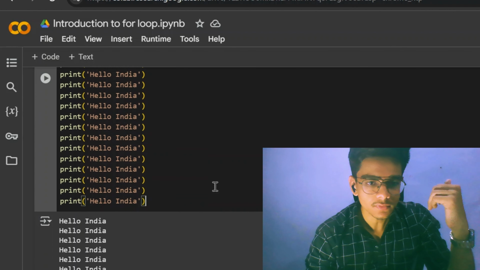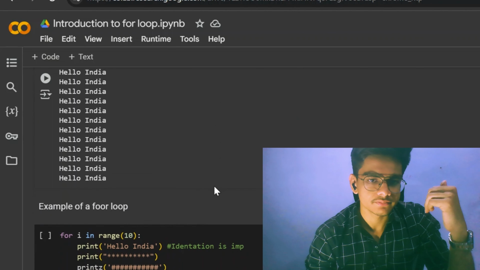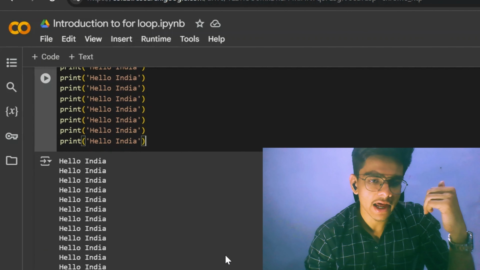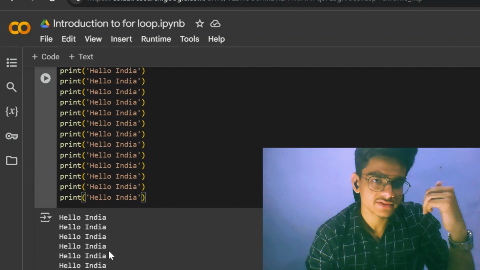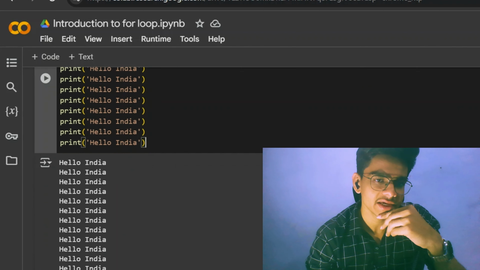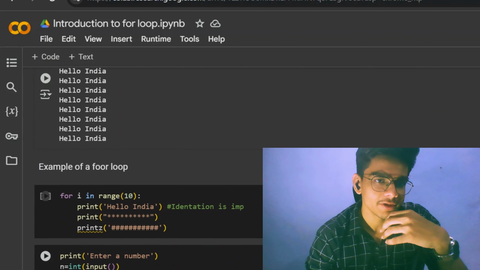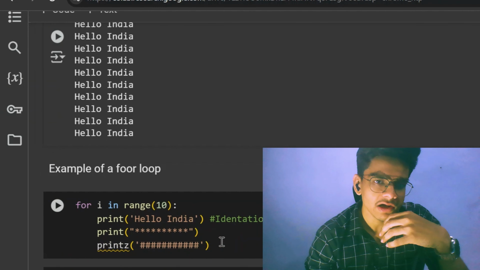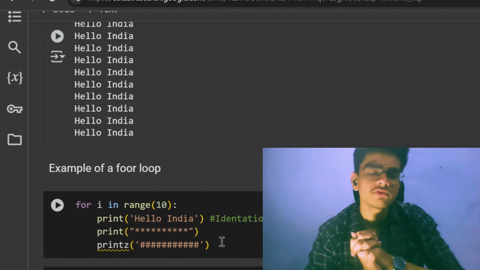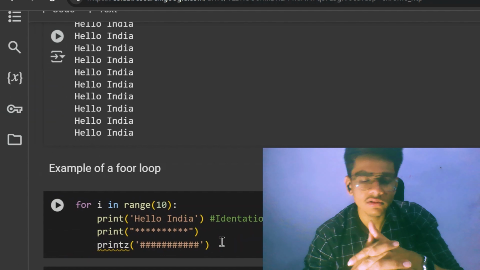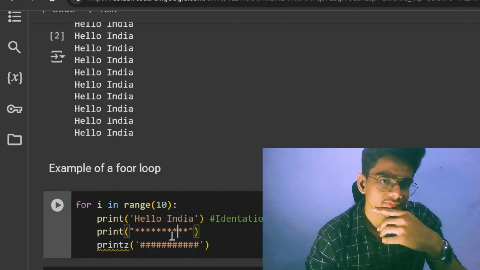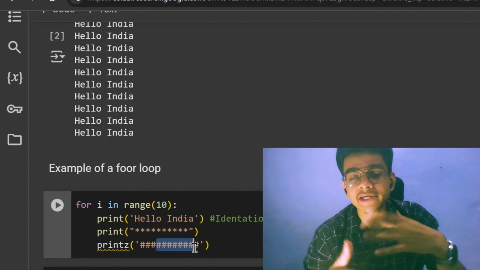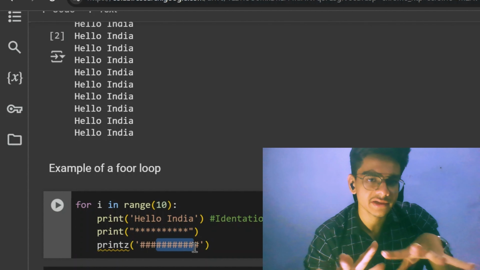Like I have been printing this again and again through copy pasting, whatever times I like. But here I have a count of the number of times I want to print. Suppose, for example, I want to print that hello India and this star and this hash sign 10 times.